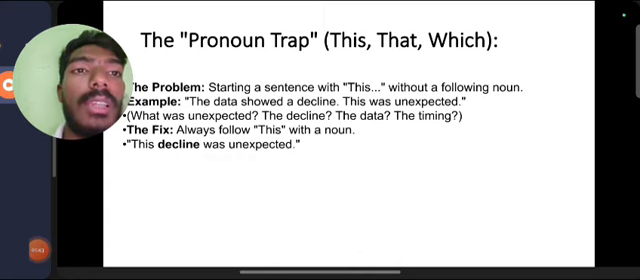The pronoun trap: this, that, which. The problem: starting a sentence with this without a following noun. Example: the data showed a decline. This was unexpected. What was unexpected? The decline, the data, the timing? The fix: always follow this with a noun. This decline was unexpected.